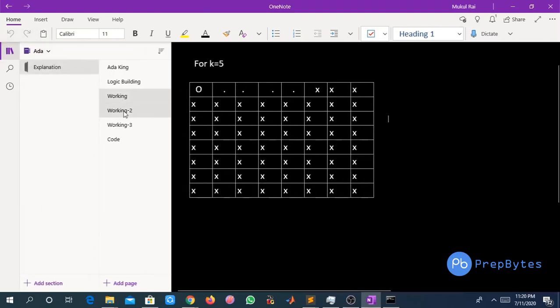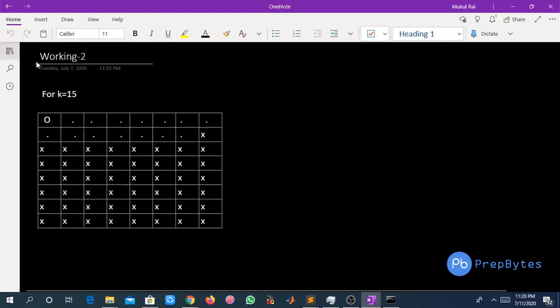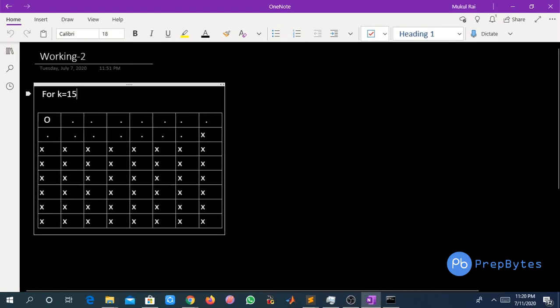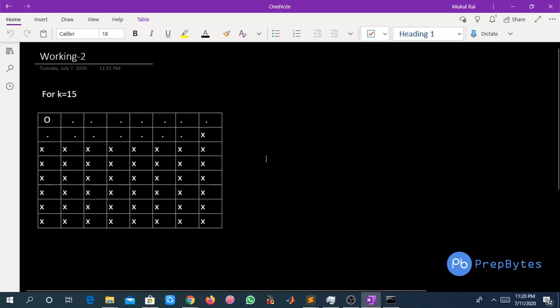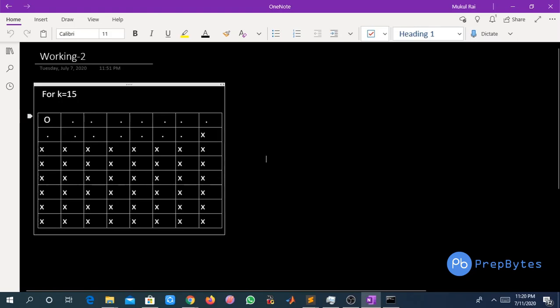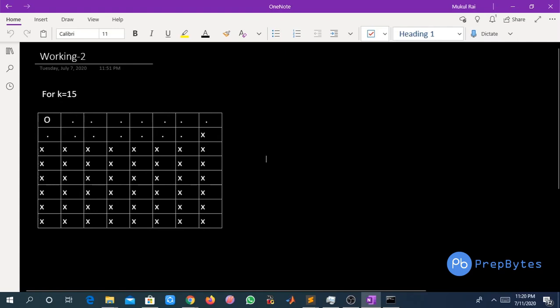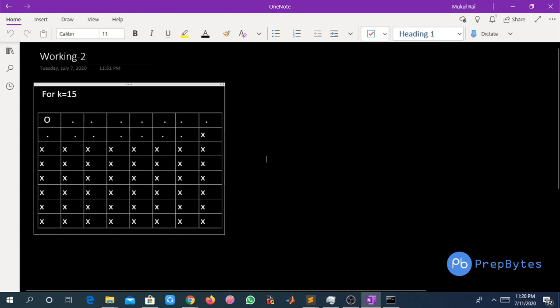So let us try to understand another example for k equal to 15. Here for k equal to 15 also, the initial position of Saif is 1 comma 1, and up to 15 cells we will allow the king to go on. And all other cells, that is 64 minus k cells, we will block. So this is one of the valid configurations of the chess board for k equal to 15.